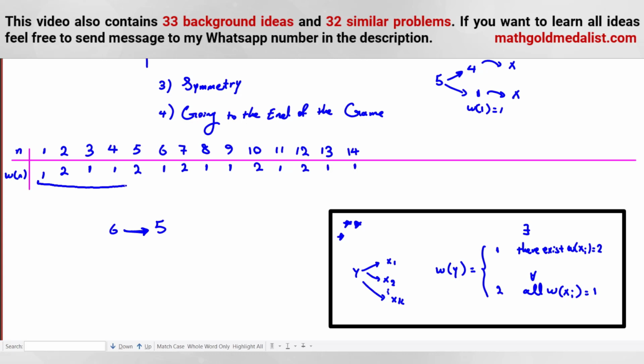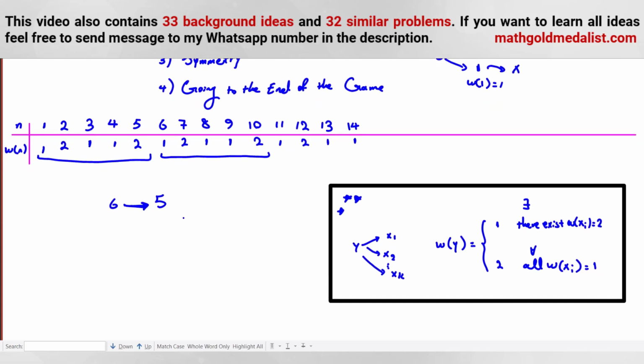1, 2, 1, 1, 2, 1, 2, 1, 1, 2. And we can easily prove by induction why the pattern is this. Okay?